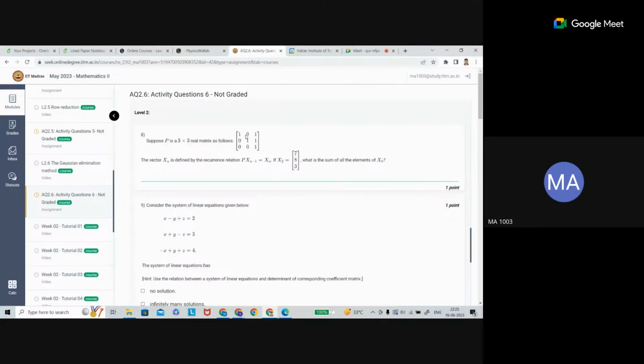Suppose P is in this form, where Xn is a matrix defined by the recurrence relation in this way. What is the sum of all the elements of X0? So this is just a multiplication using this one. In place of, if you want, you write here. Okay, so what you will get? P of X0 is equal to